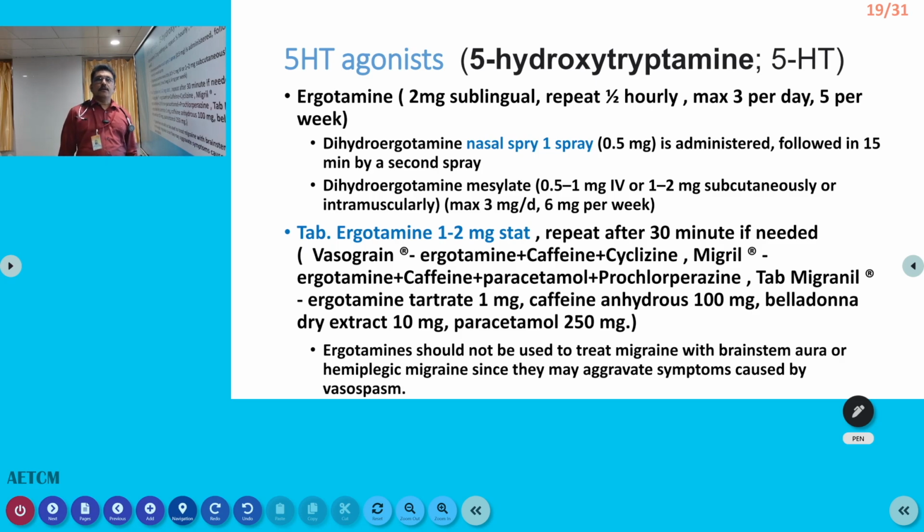Now, a 5-HT agonist can be given in patients who have migraine. Ergotamine is one 5-HT agonist that can be given as a 2 mg sublingual tablet in an acute attack, or a 0.5 mg nasal spray also can be given. So, stat you can give, and after 30 minutes you can repeat the dose. Sometimes these tablets are co-formulated with caffeine, belladonna dry extract and paracetamol. That also can be tried, but it should be given in acute attacks.